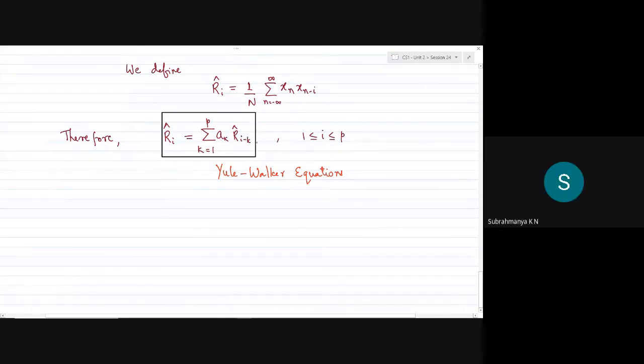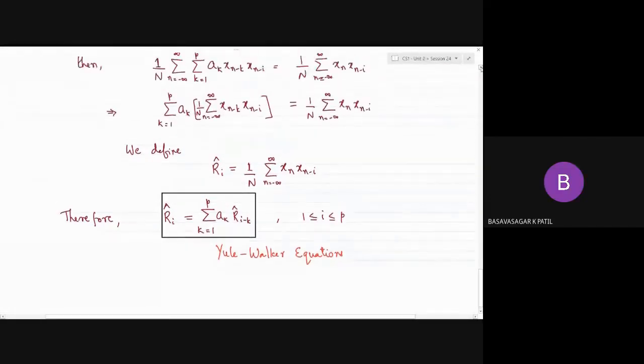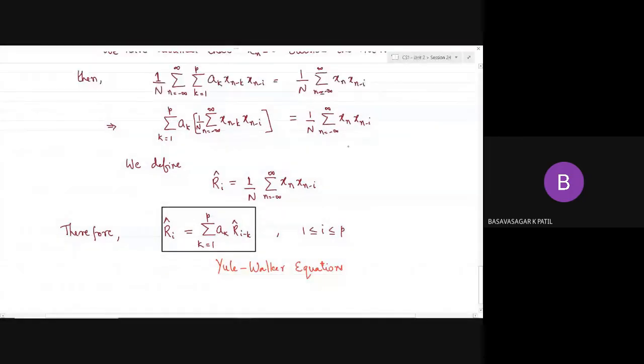Sir, how is this equal to R_(i minus k) hat? If you put i in i minus k, then it will become 1 by n sigma n equal to minus infinity to plus infinity x of (n minus i plus k).